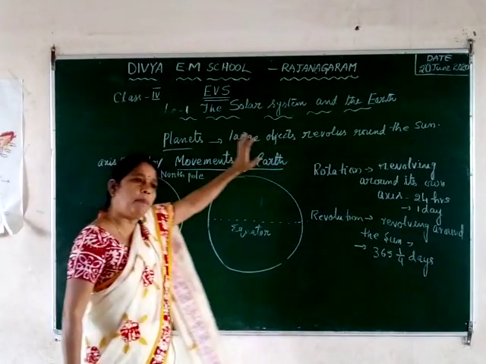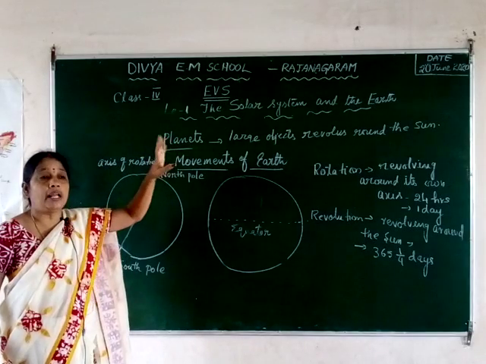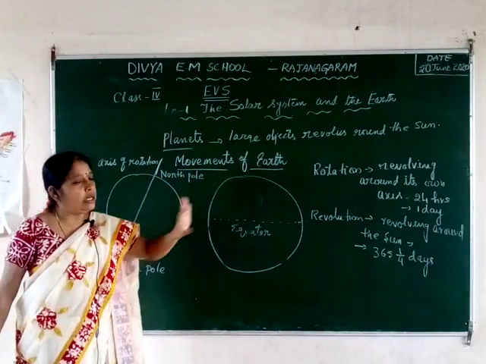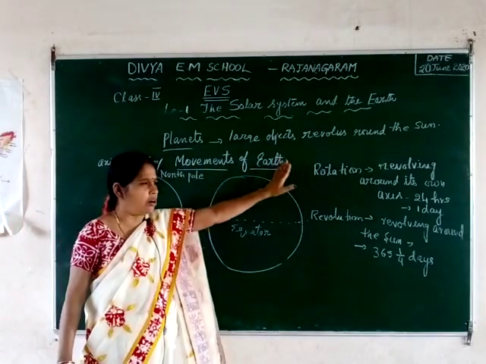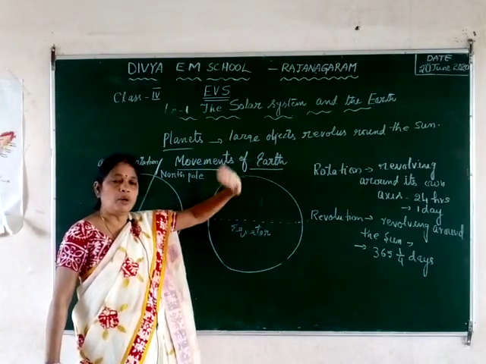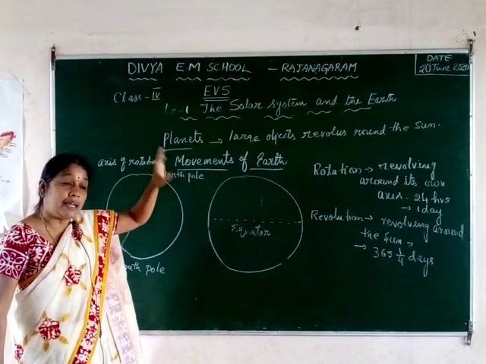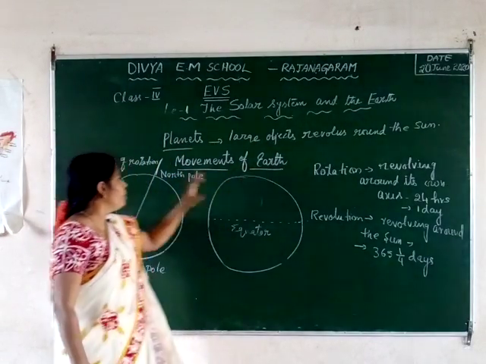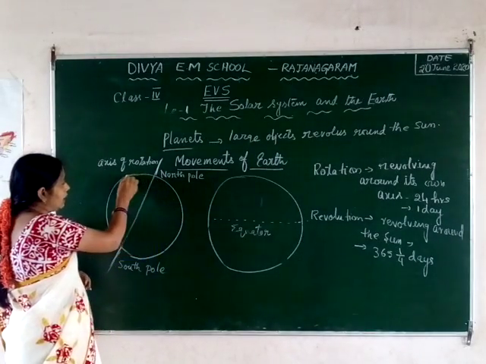Like that, the different planets have different times to complete the revolution around the sun. But why have I written only about the earth? Because we are discussing the movements of the earth only. We are not discussing the other planets. When you go to the higher classes, or 5th class, you will learn about the different planets, their timings, and how they are revolving around the sun.